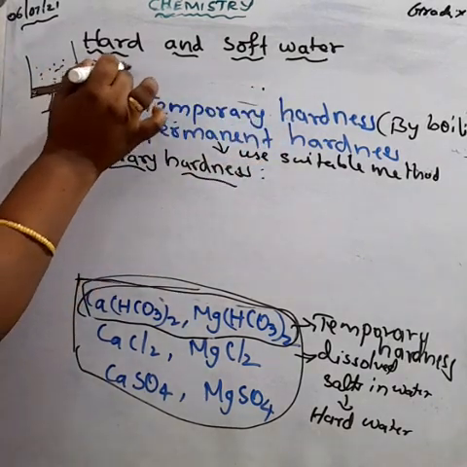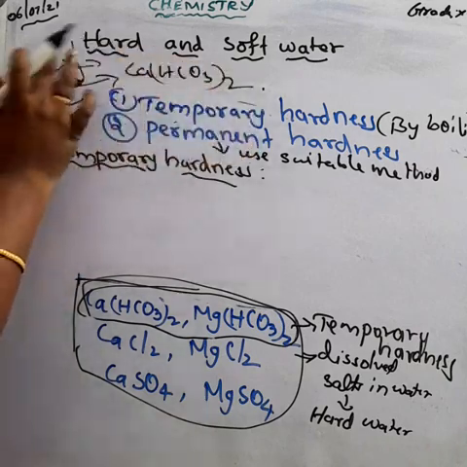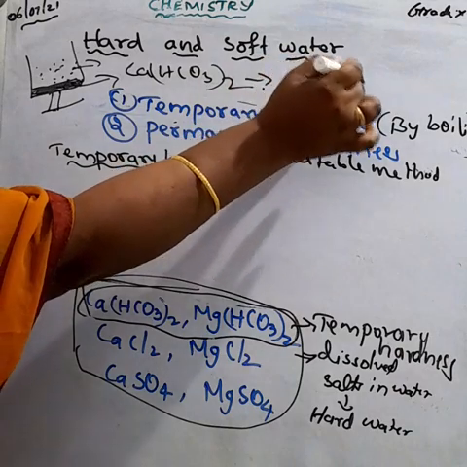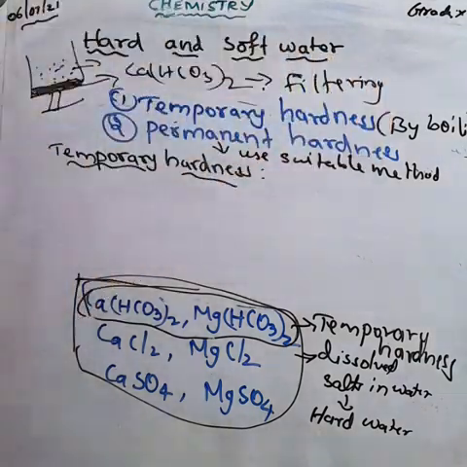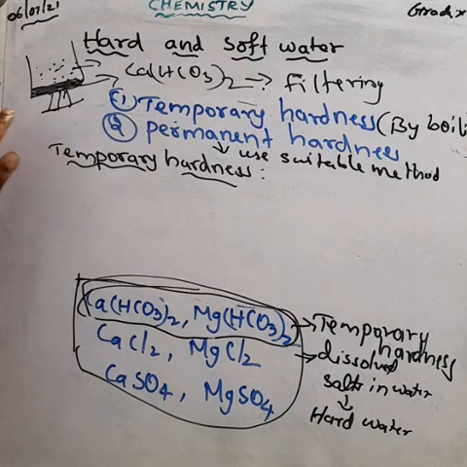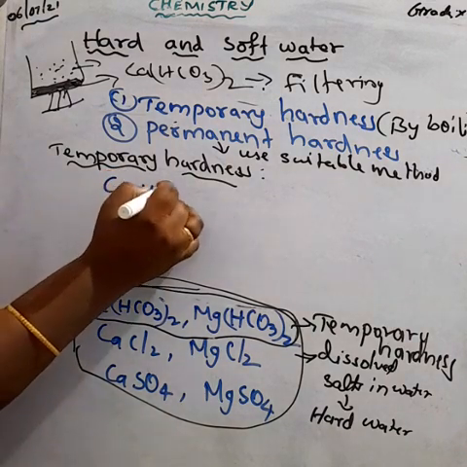And we can separate this salt by filtering. When we are filtering this water, we can separate the dissolved salt from the water. This is the temporary hardness. How can we remove, for example, calcium bicarbonate? What is the formula for calcium bicarbonate? Ca(HCO3)2.